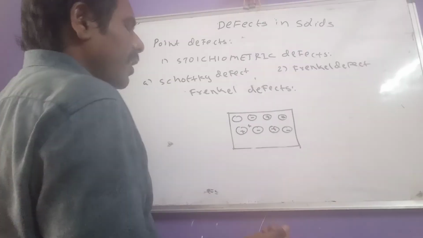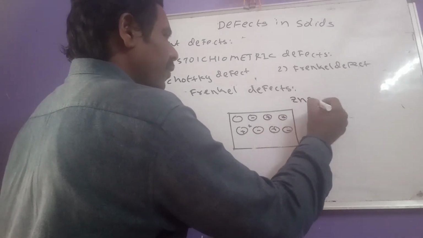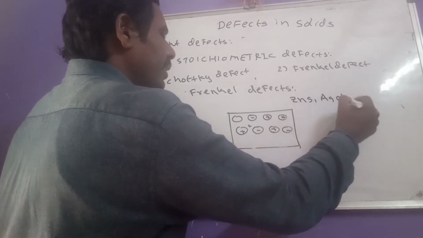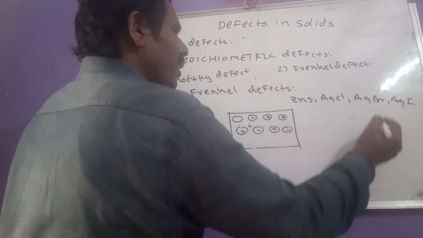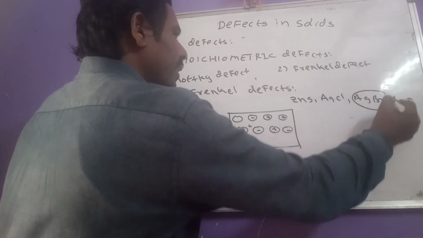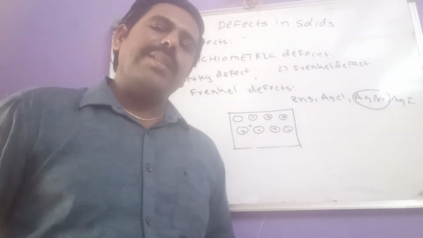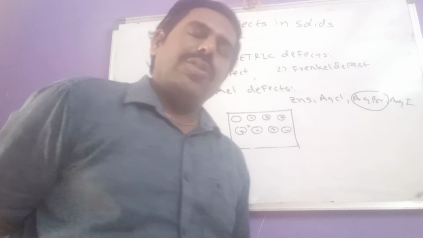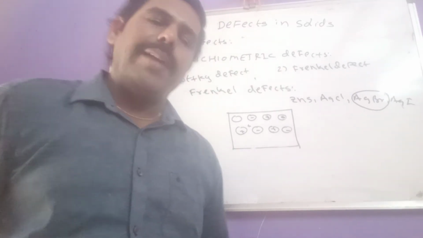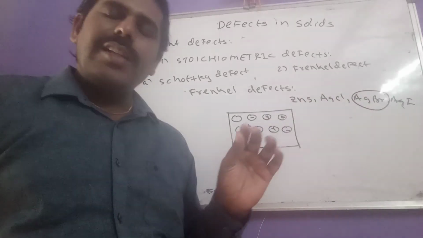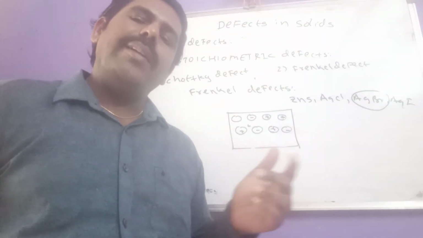Examples of compounds exhibiting this defect are zinc sulfide, AgCl, AgBr and AgI. One important point here: AgBr exhibits both Schottky defect and Frenkel defect. In many competitive exams, that question has appeared so many times.